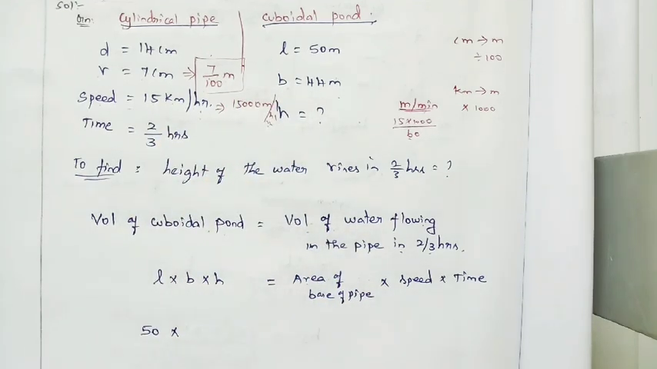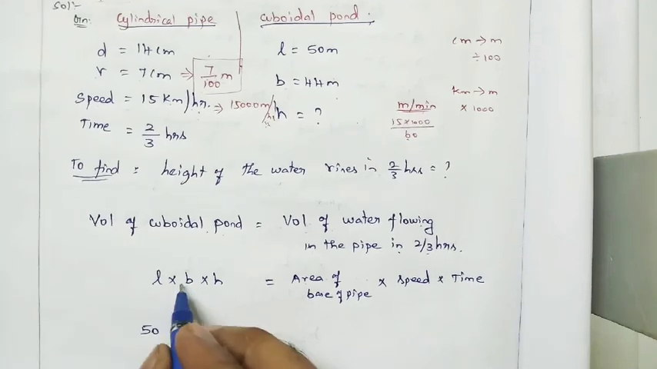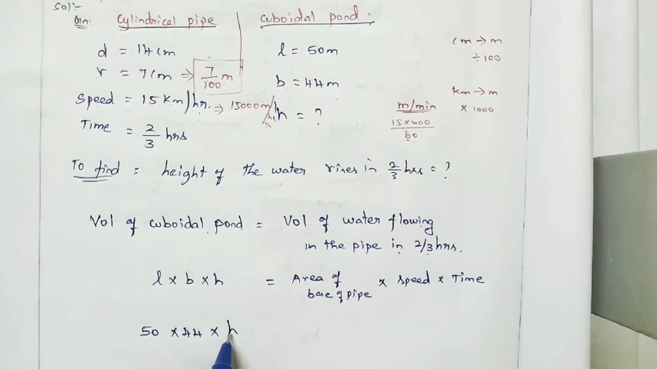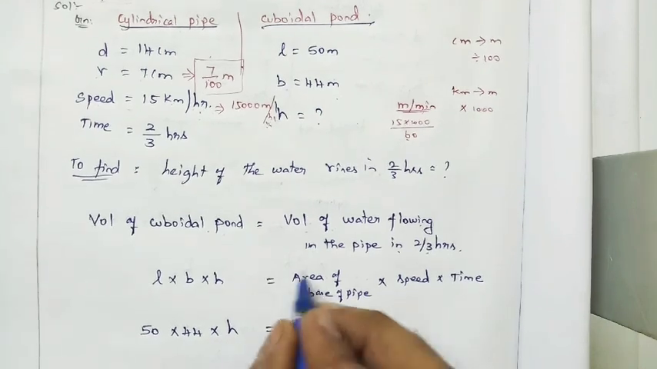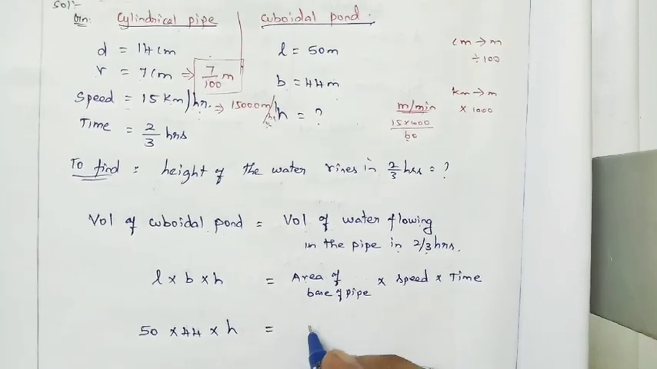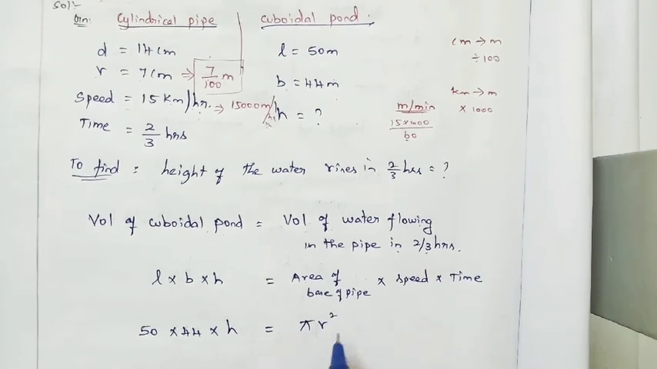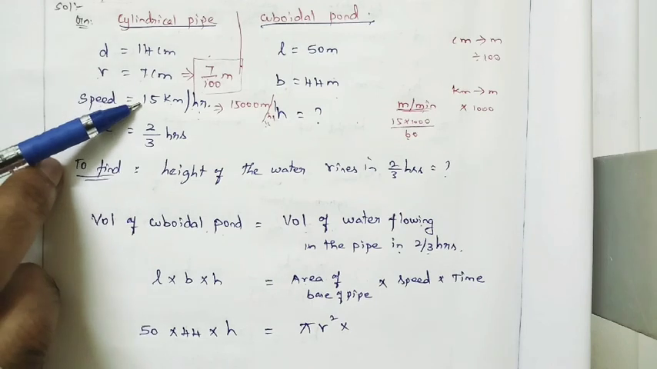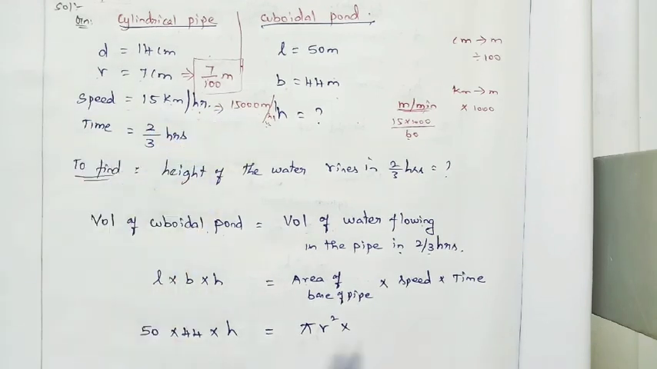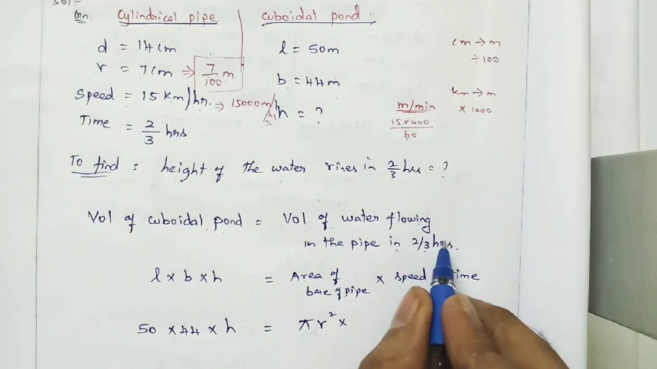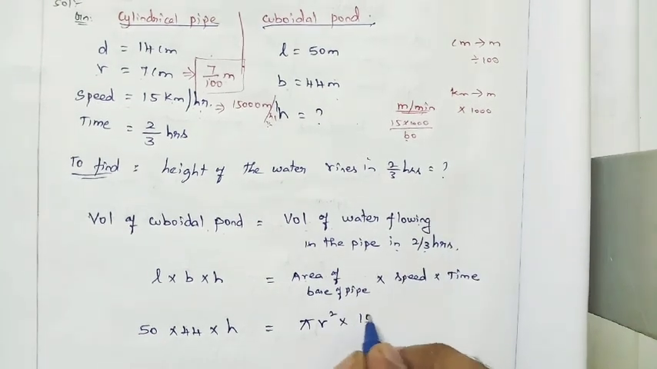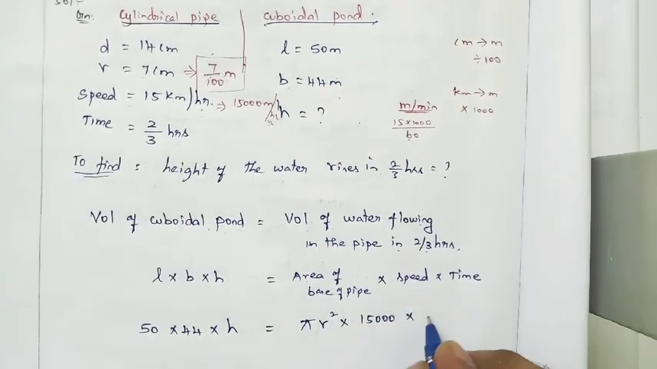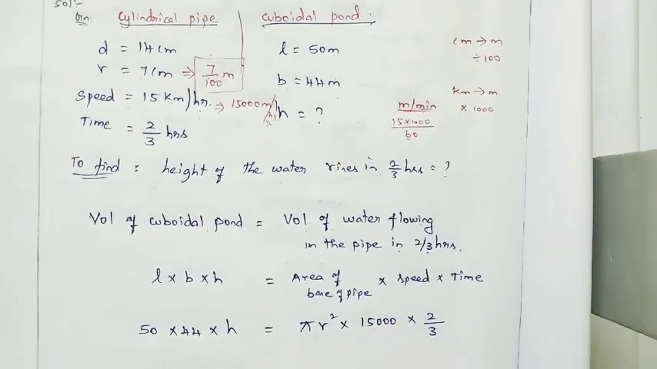The simplification is very, very easy. So 50 into, what is the breadth? 44 meter, right? 44 meter into h. We don't know h, that is what we are going to find. Keep h as it is, equal to the area of the base of the pipe. What is the area of the base of a pipe? Pi r square, into speed. Speed is already given. What is the speed? 15,000 meter per hour. So we are keeping it in terms of hours, you can keep it as it is, no problem. 15,000 into time. What is the time? 2 by 3 hours.